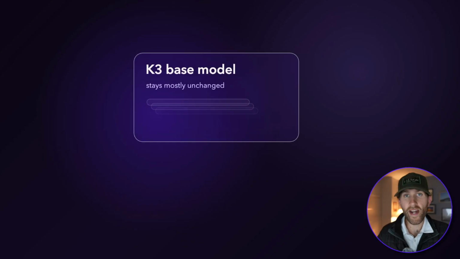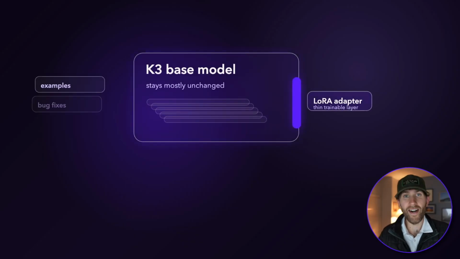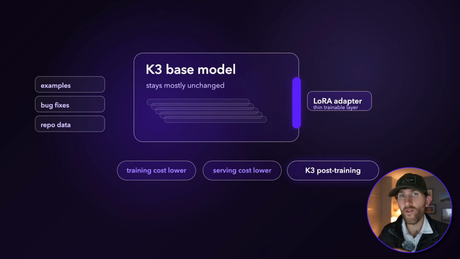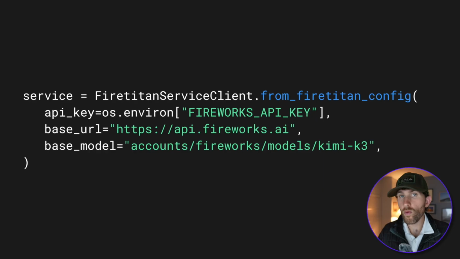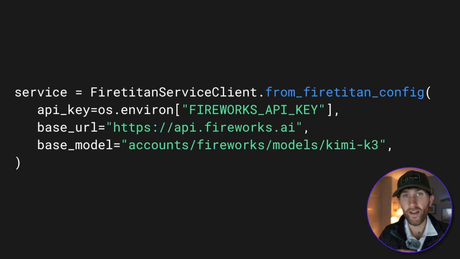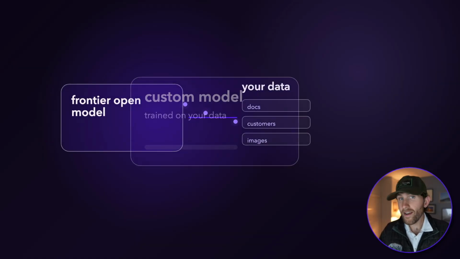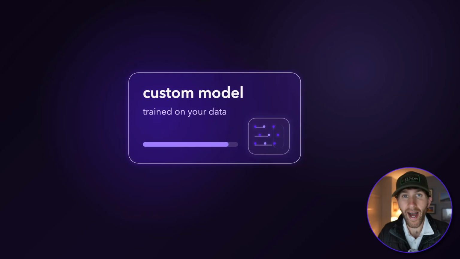Most of the time, you're training a LoRA adapter, a thin layer that costs less to train, less to serve, and is still powerful enough for meaningful K3 post-training. Moving your workflow over is basically a one-line code change. And because training and serving live on one platform, the model you fine-tune is ready to run right away. That means you can take a frontier open model, train it on your own data, and end up with something competitors can't just buy off the shelf.